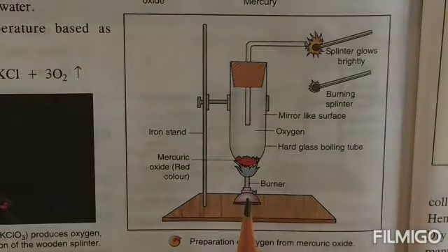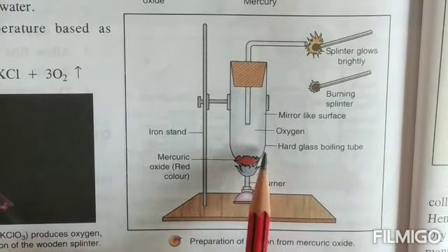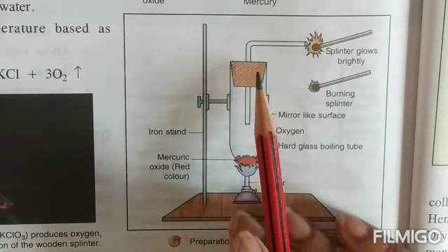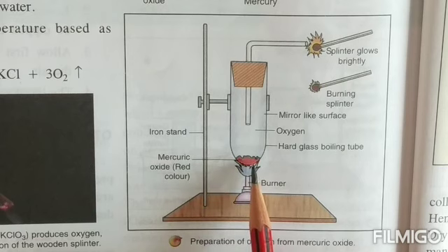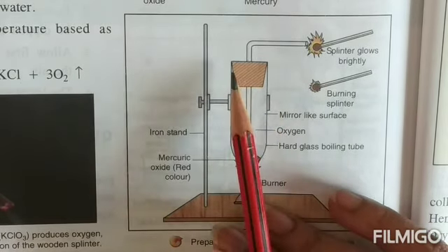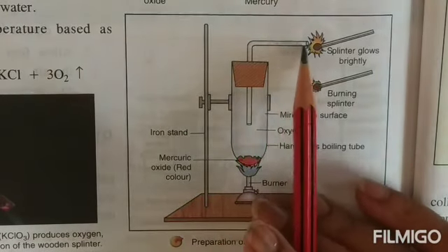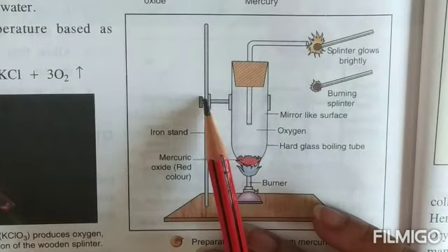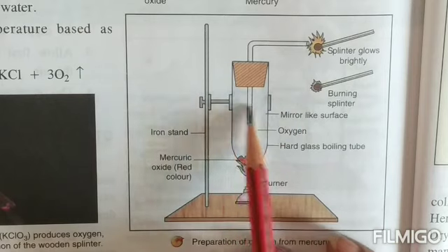Another method of preparing oxygen is by heating mercuric oxide, children. Now you can see for this the apparatus setup: a hard glass test tube is taken and in that mercuric oxide is taken. You have to remember, children, the color of mercuric oxide is red. The mouth of the test tube is closed with a one-hole cork, a single hole through which a delivery tube passes. And then it is clamped to the stand so that it will not move.